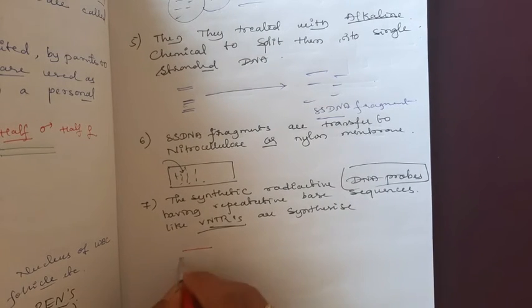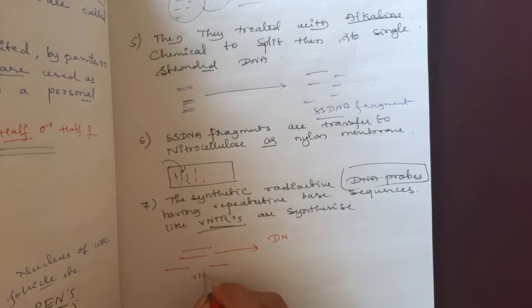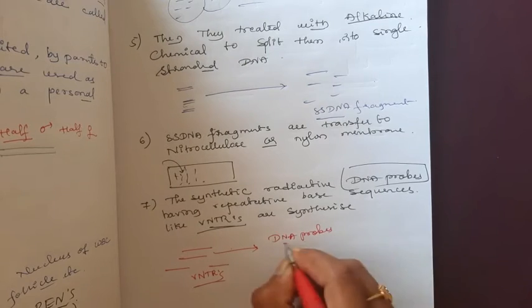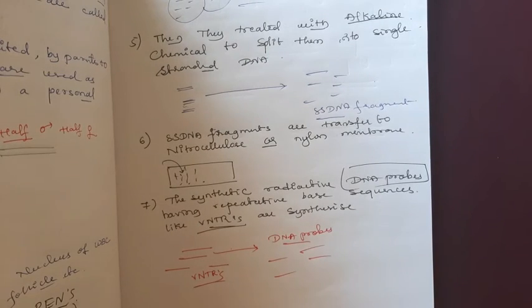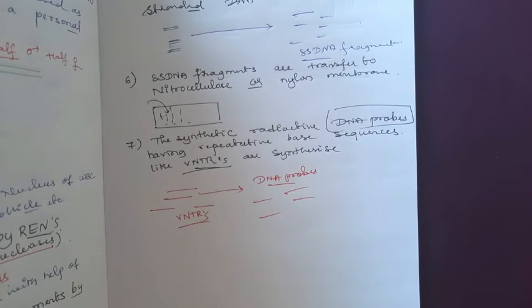Already we know the DNA fragments. For these, we need similar DNA; these are VNTRs. We have to synthesize DNA probes which are complementary to the VNTRs. What should we do? First, we have single stranded DNA fragments. We already know the sequence of the VNTRs.